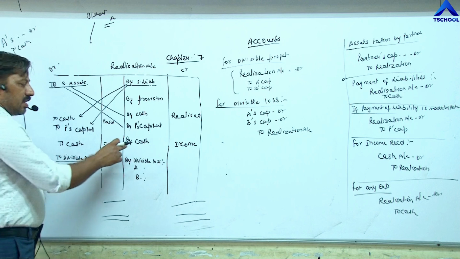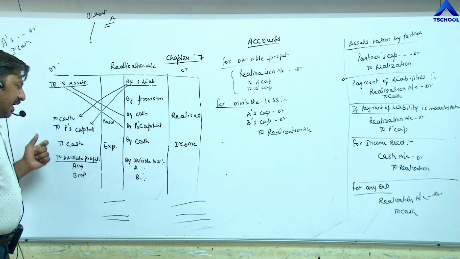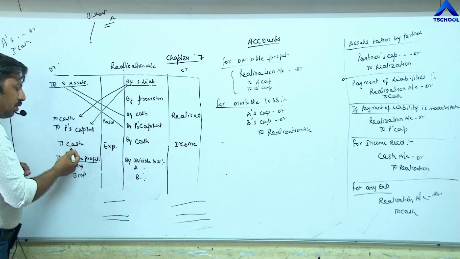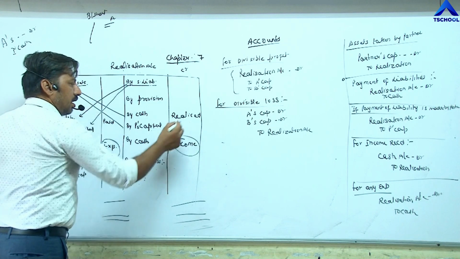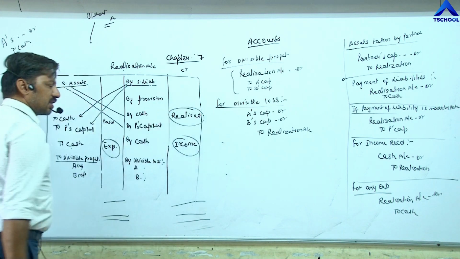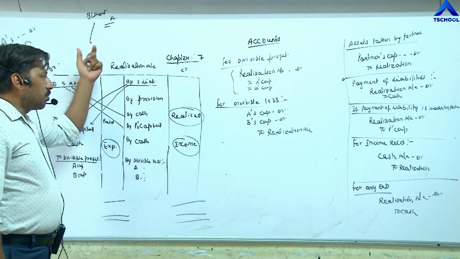Besides this, if any income is earned by the firm, debit cash account and credit realization. If any expense is incurred, debit the realization account and credit cash. Realized means sale of assets to a third party. Whenever we sell any assets to a third party, the firm receives cash.